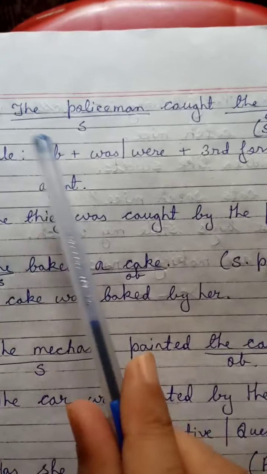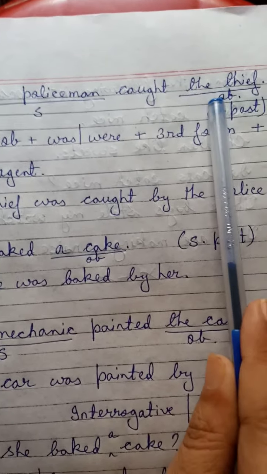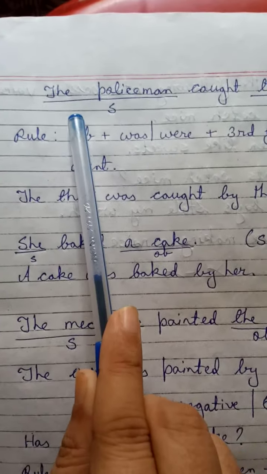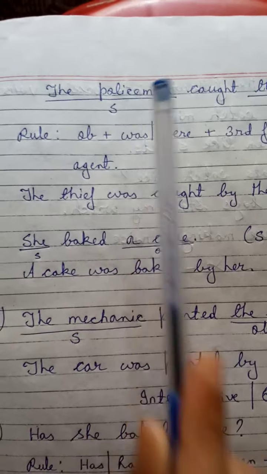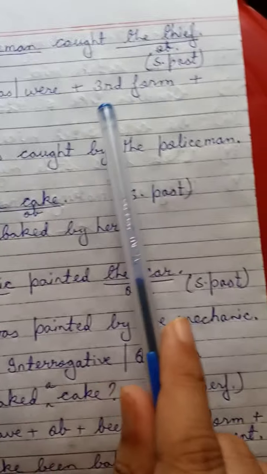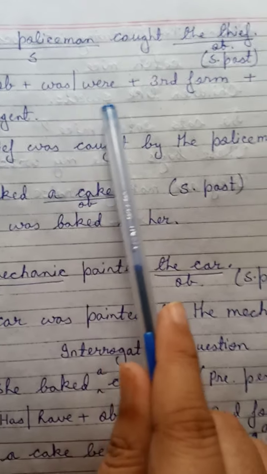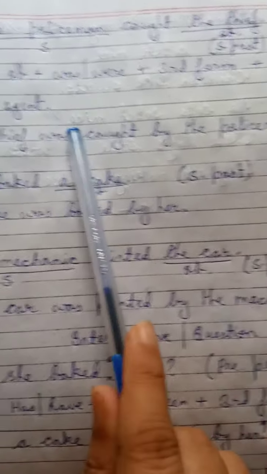Clear? The policeman caught the thief. That is simple past tense. Once again, look, what is the object here? The thief is the object here. And what is the subject? Who is the subject here? The policeman. This is the subject. And for simple past tense, what is the rule? Object plus was/were plus third form plus agent. Clear? I am repeating it again. Object plus was/were plus third form plus agent.